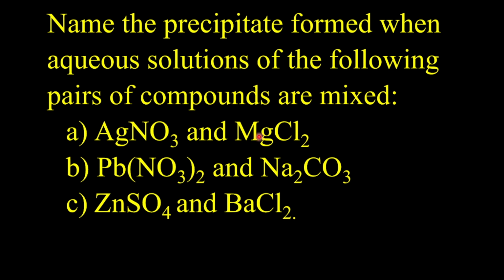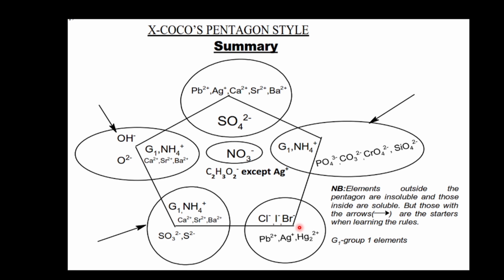When we got to the fourth point, we said that all chlorides, iodides, and bromides are soluble, except when they come into contact with Pb2 plus, Ag plus, and mercury. But the question is, what we have here, is it part of the exceptions? No. Let's go back. This is what I'm talking about.